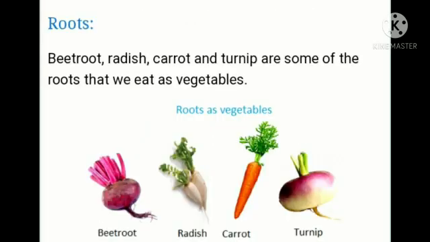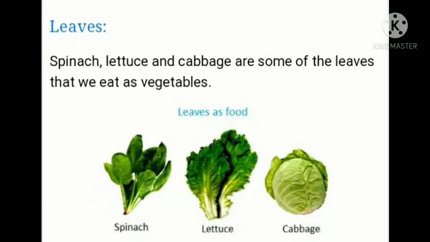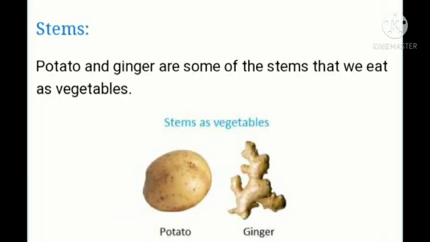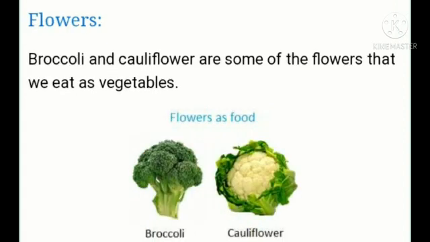Roots: beetroot, radish, carrot, and turnip are some of the roots that we eat as vegetables. Leaves: spinach, lettuce, and cabbage are some of the leaves that we eat as vegetables. Stems: potato and ginger are some of the stems that we eat as vegetables. Flowers: broccoli and cauliflower are some of the flowers that we eat as vegetables.